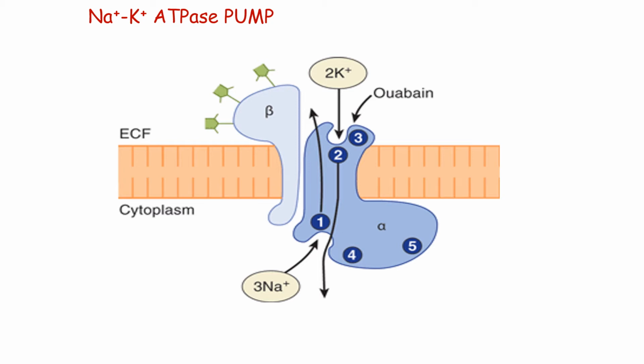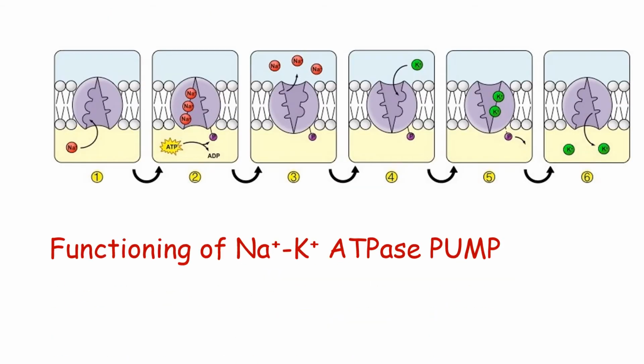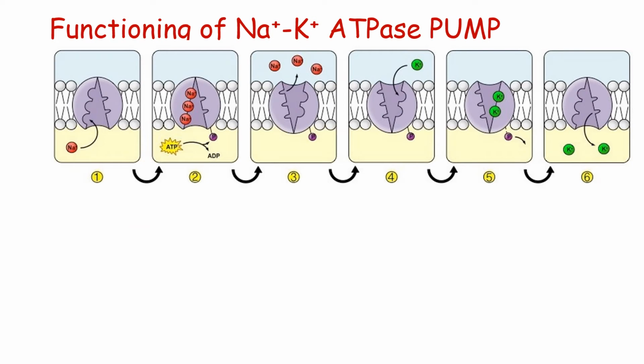And then site number 4 is for the binding of ATP, resulting in hydrolysis of the ATP with the release of phosphate, and that phosphate attaches to site number 5. Whereas the beta subunit, as you can see here, is responsible for anchoring the alpha subunit to the cell membrane. So let us understand the functioning of the sodium potassium ATPase pump.